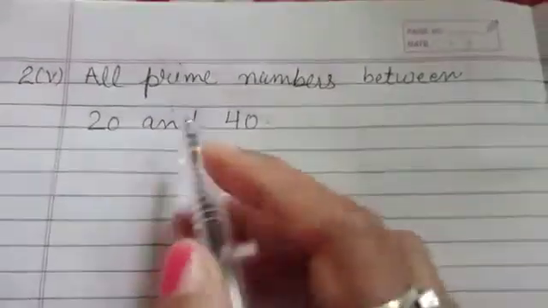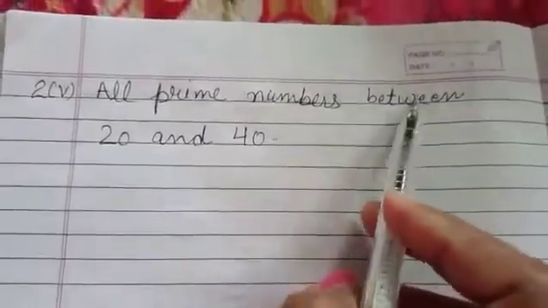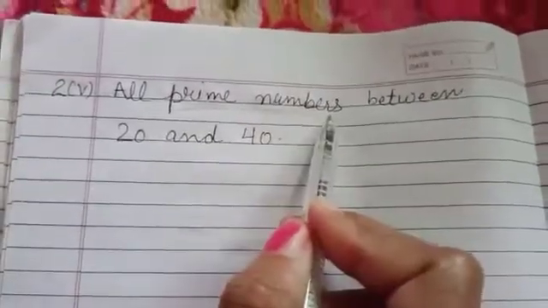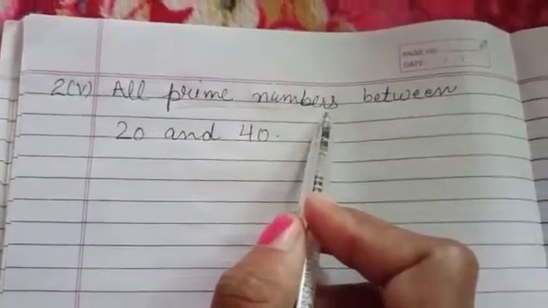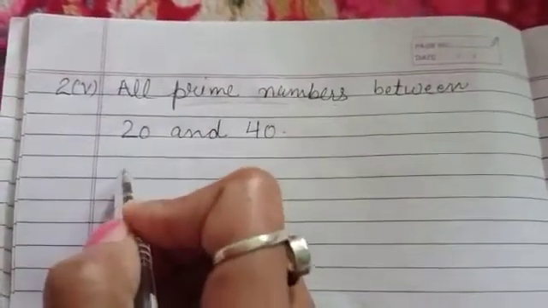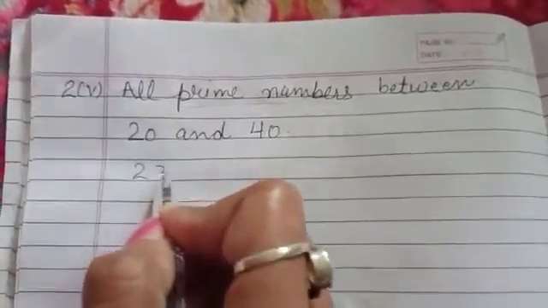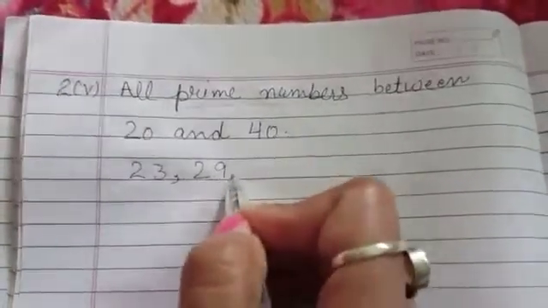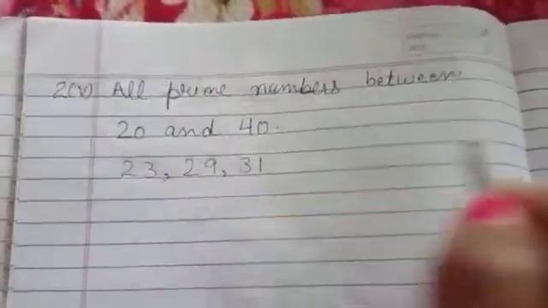Next is we have to write all prime numbers between 20 and 40. Prime numbers, I told you, are those that come in the table of itself and in the table of 1. Now we will write the prime numbers: 23, 29, 31, 37.